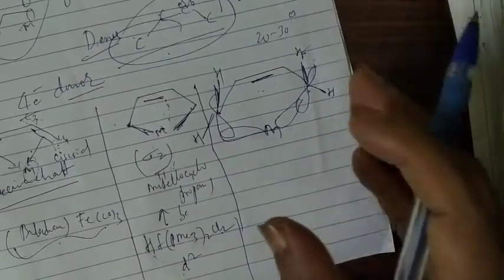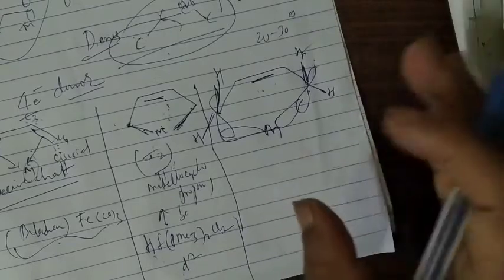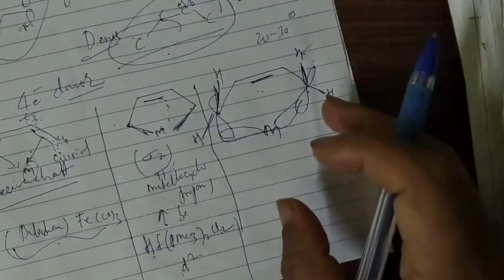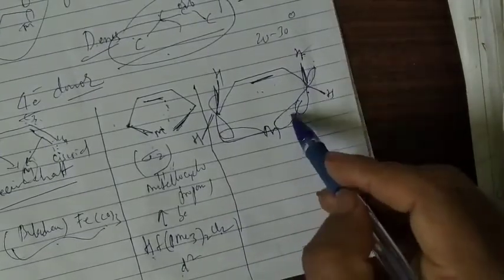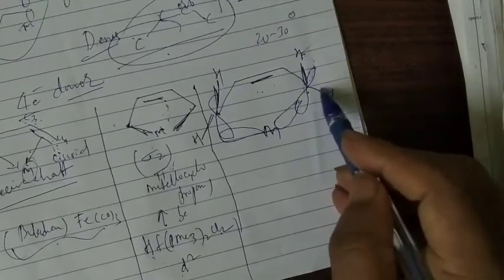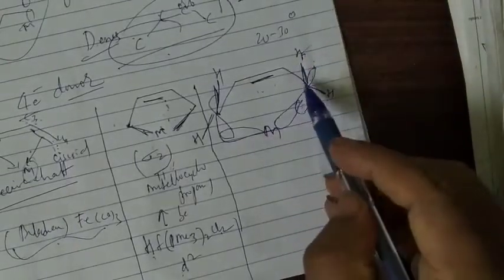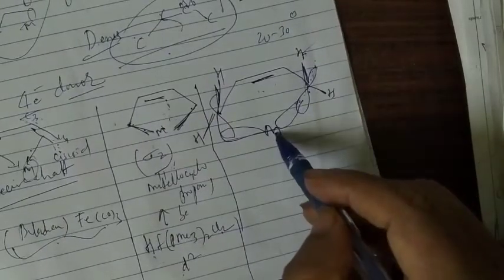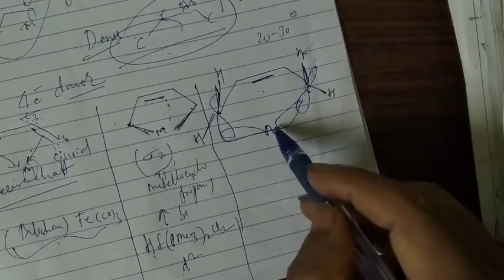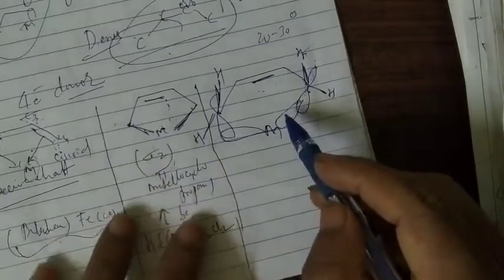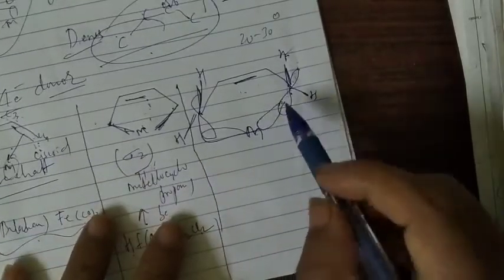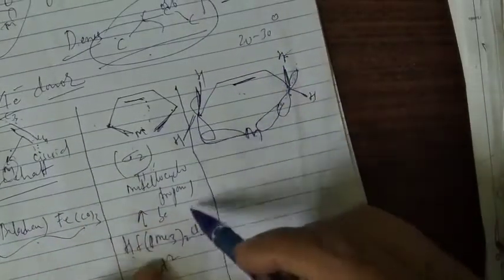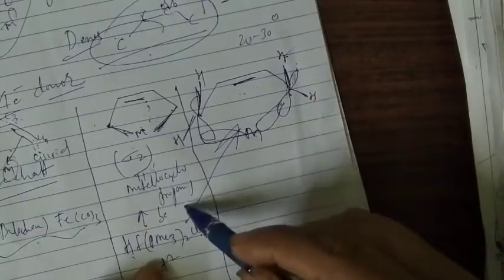And why does this happen? Because they bend back so strongly that the corresponding p orbital on the substituent goes so far back that it can overlap better with the metal orbitals. So this is how we can show it in this compound, this is how it correlates, and why this is shown here.